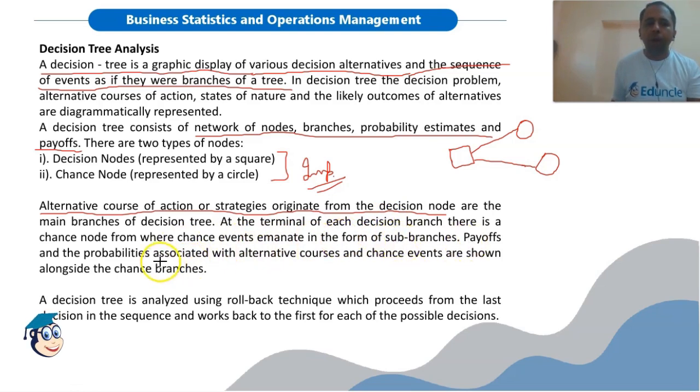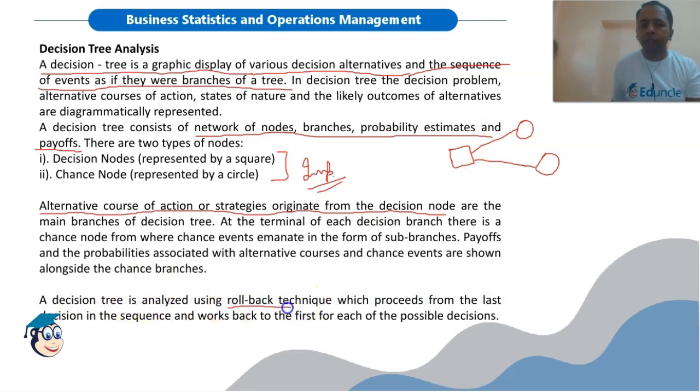Payoff and the probability associated with alternative courses and chance events are shown alongside the chance branches. So the probabilities and the expected payoff will be shown in the decision tree. A decision tree is analyzed using the rollback technique. Okay, this is important.